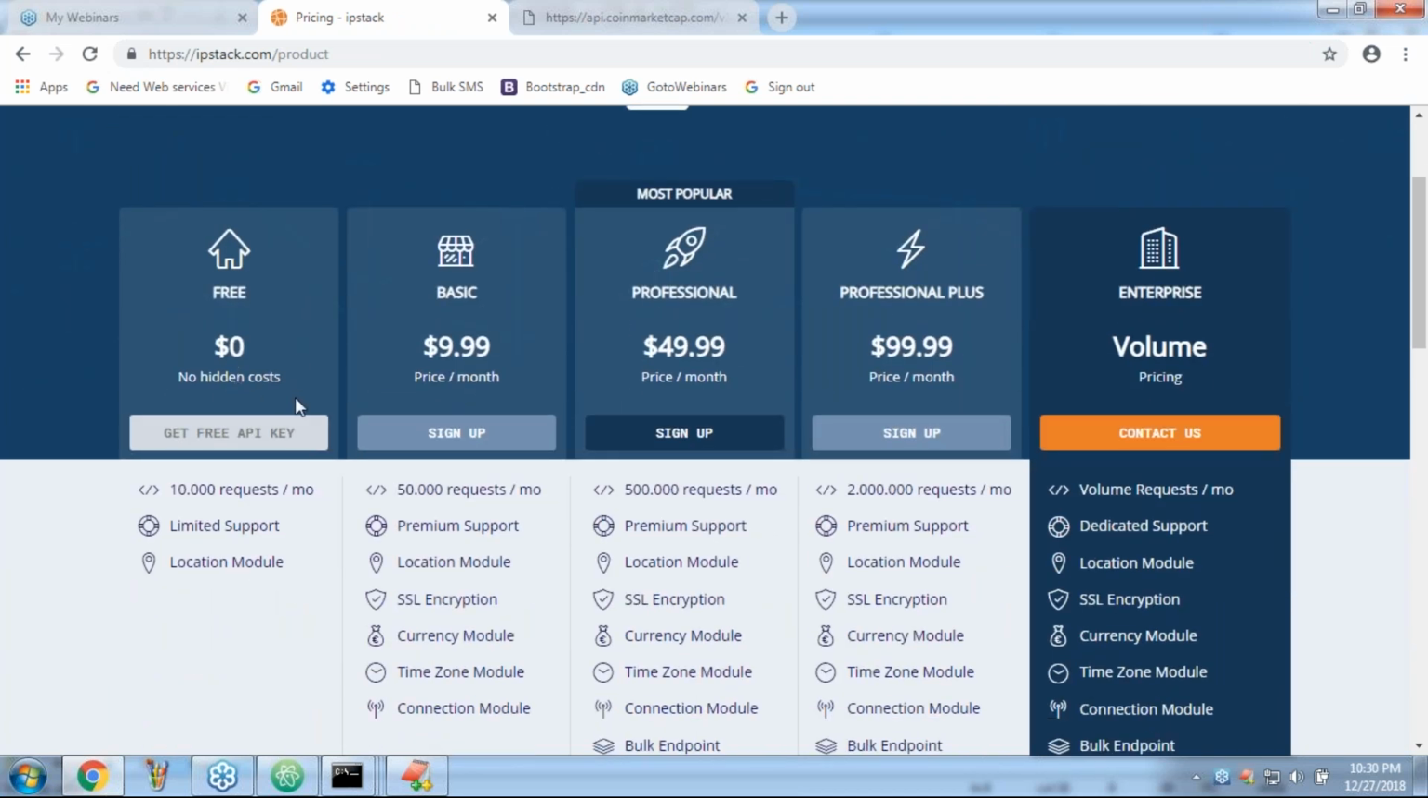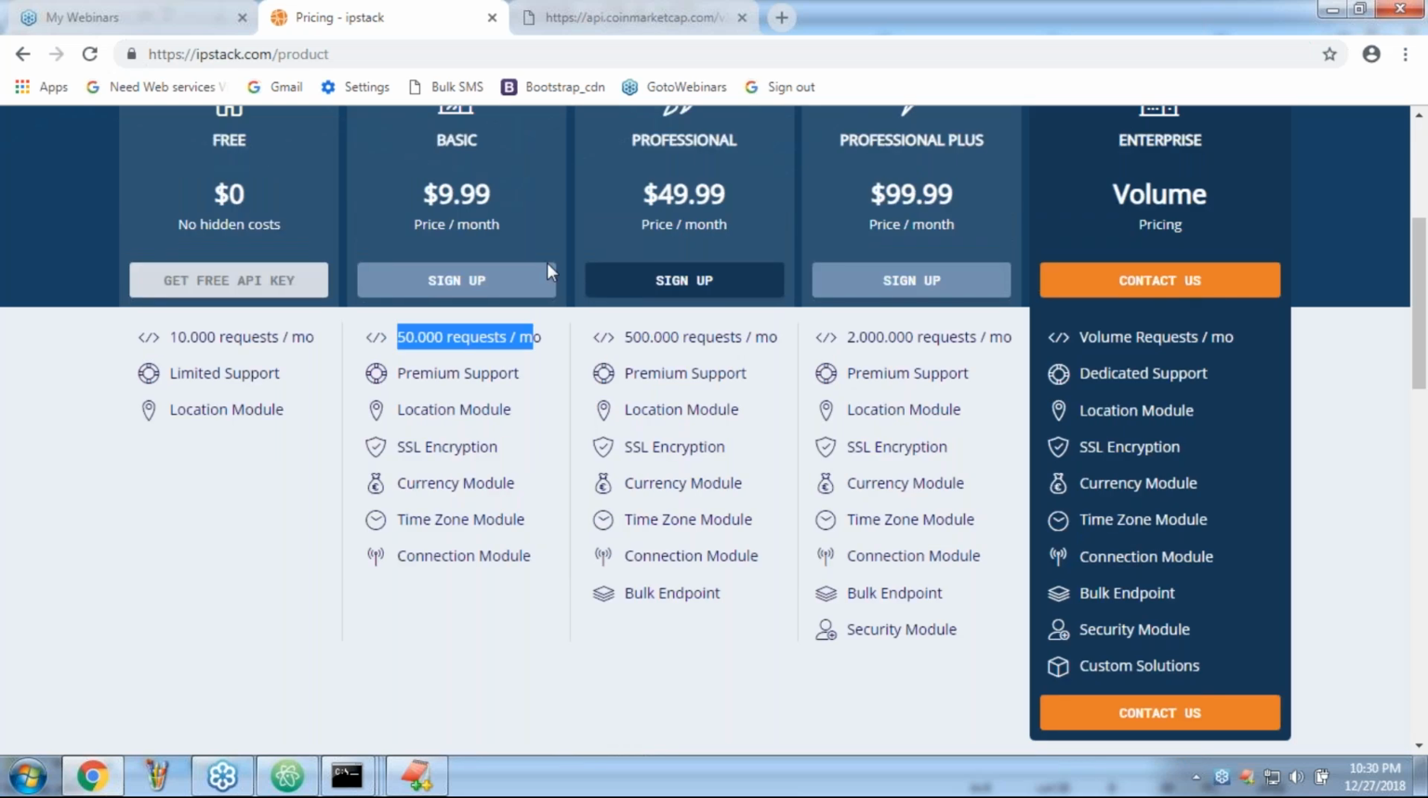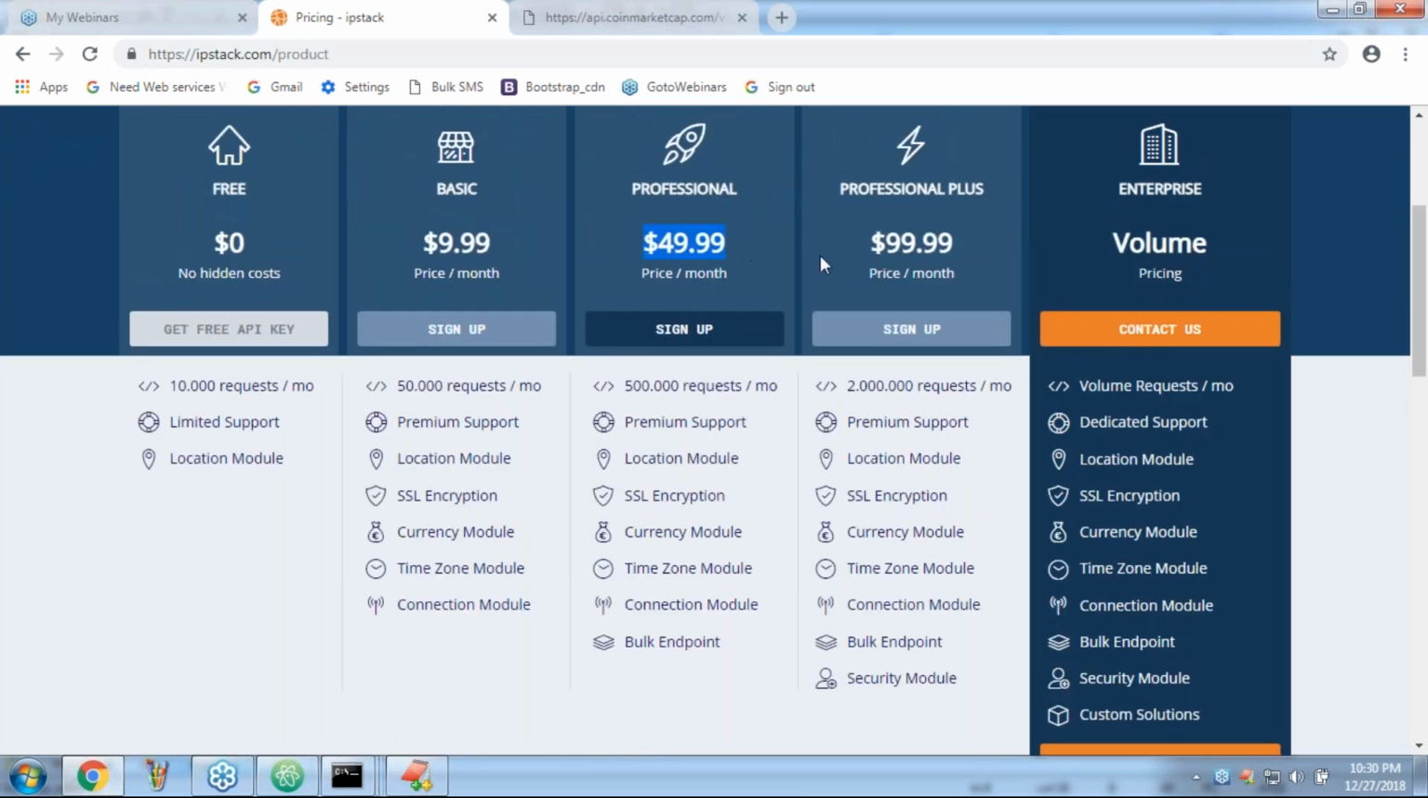So here, just for price per 1 month, basic, 50,000 requests per month, they will provide support. 5 lakh requests per month, $50 you require to pay. 20 lakh requests per month, $99 you require to pay. Even for their services, it is paid.